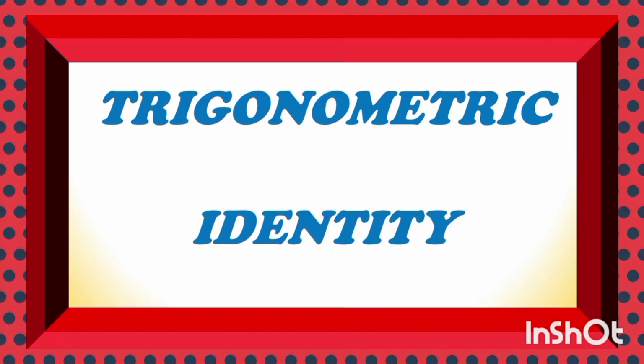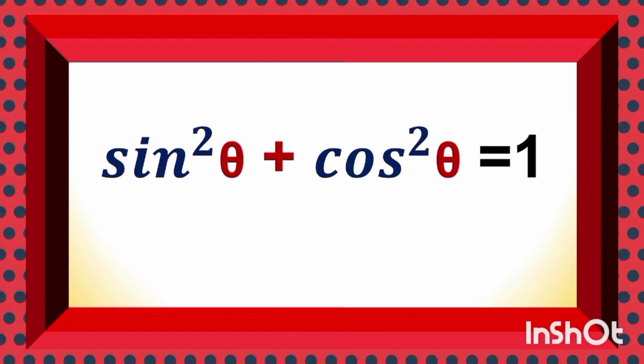A trigonometric statement which is true for all values of angle is called a trigonometric identity. It is an important concept with the help of which we can prove any kind of trigonometric identity, which I am going to discuss here. Sin square theta plus cos square theta is equal to 1 is one of the most important trigonometric identities, which is true for all values of angle theta.